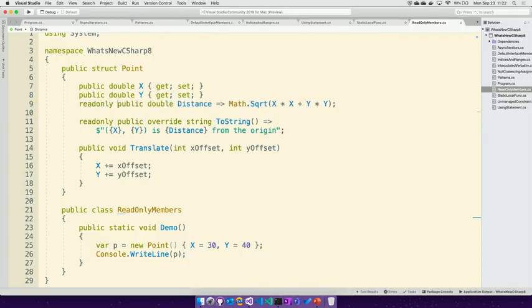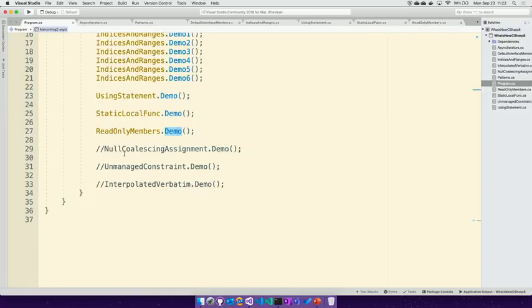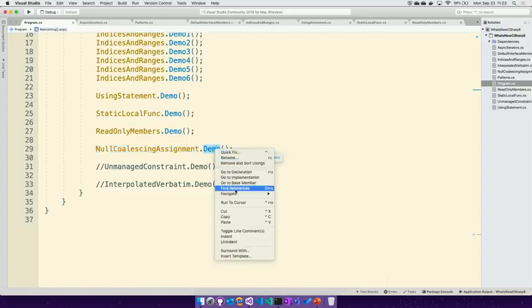Now what that does is it tells the compiler, this method is not supposed to change the state of the struct. And because of that, if it was passed by ref, the compiler could then go, well, this isn't supposed to and it won't change the state of that struct. So then we can move forward from that, and it can make some optimizations. So if you know something isn't supposed to change state, you can add that modifier, and the compiler will enforce your intent. We're going to do just one more, because the last two are really quite small.